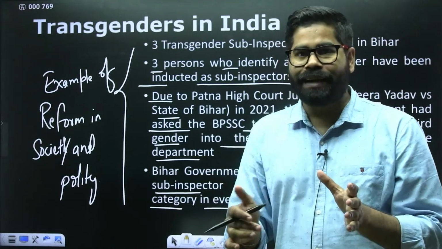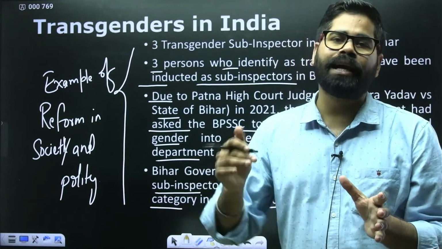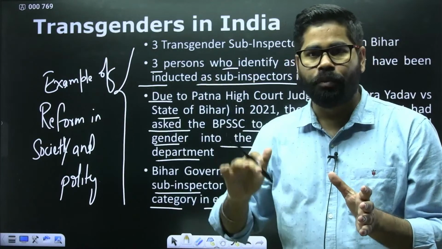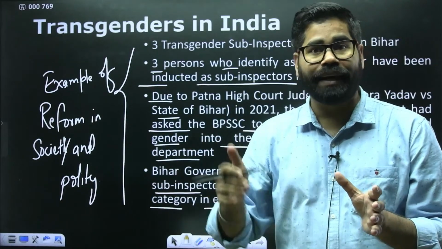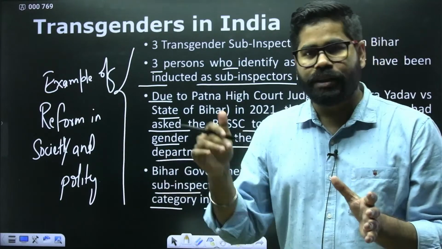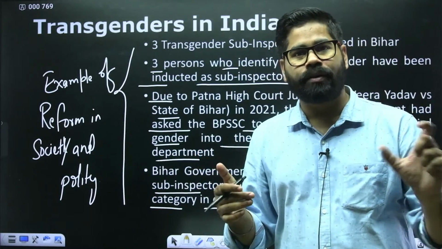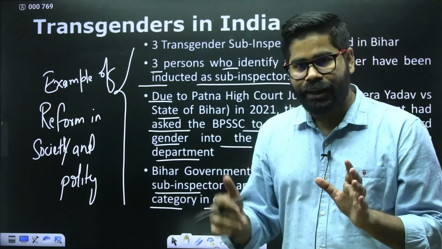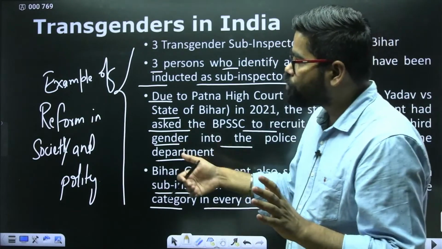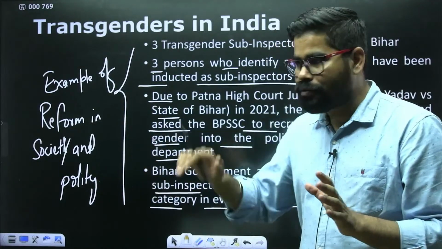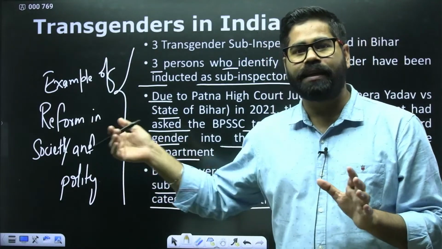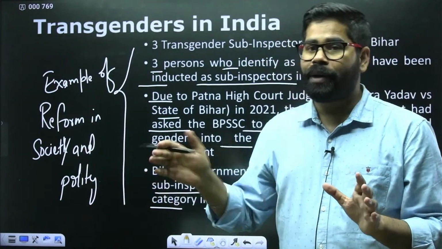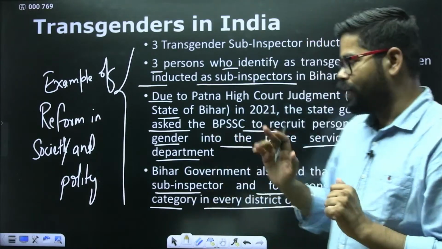They did not give any place to the third gender. So this is one of the orthodox parts of the British Empire in India. They have been responsible for it. But now gradually we have been trying to reform that, and one such example of reform has been put forward by the Bihar government. Okay. So this is one thing.